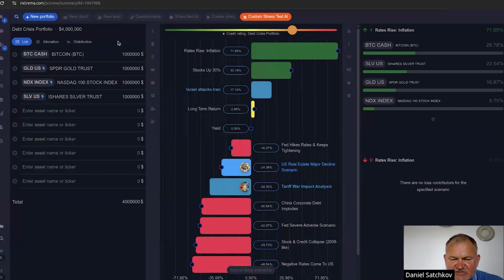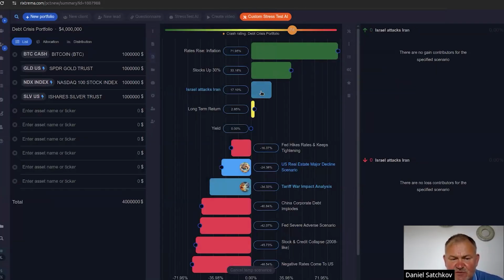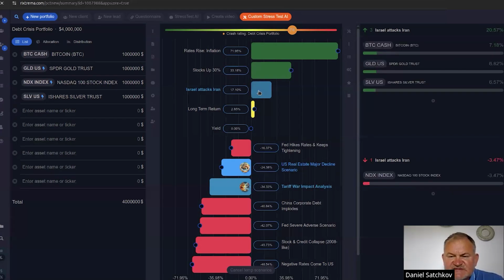And what we're seeing here is that the impact is actually overall positive in this particular scenario. We saw that certain things like oil are up, energy is up, but overall stock market is somewhat down, right? The rates are going up, which is what we're going to see in the 10-year. So we can see here that the gain for this portfolio, which is equal weighted in those four assets, is 17.1%.